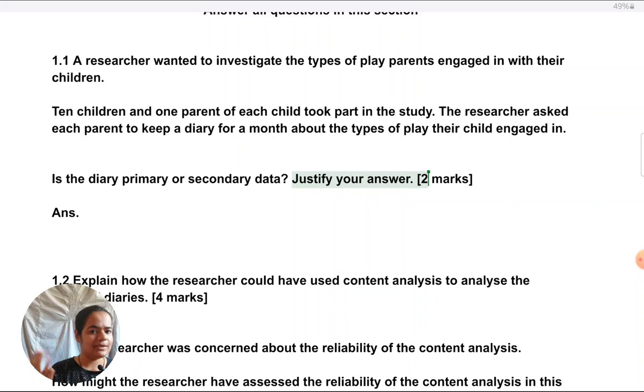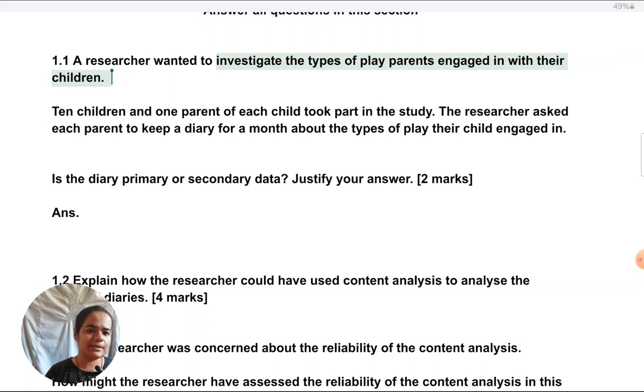In this case, if we revisit the question, clearly it is the researcher who has asked the parents to keep a diary. No doubt the researcher is not directly interviewing the parents, but he's the one who's asked them to maintain the diary for the purpose of this study because he wants to investigate the type of play they do with their children.